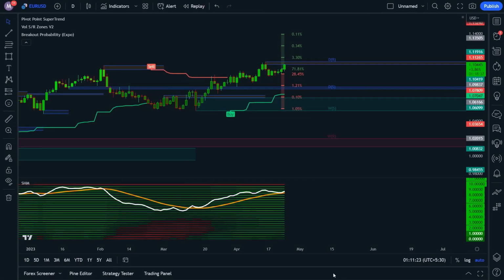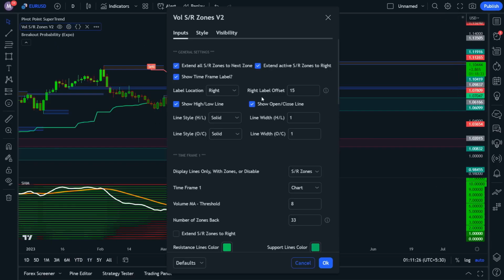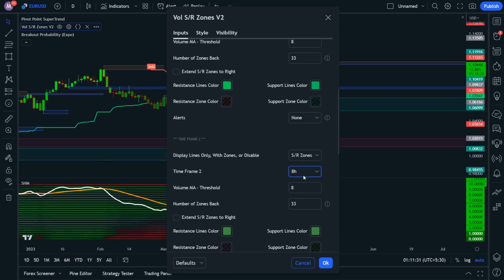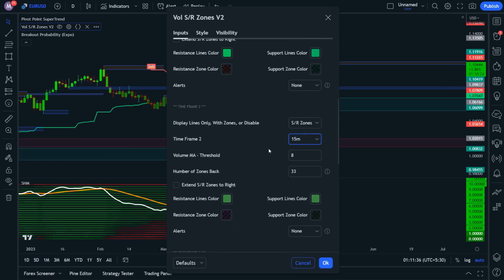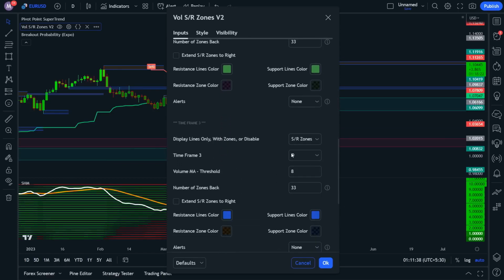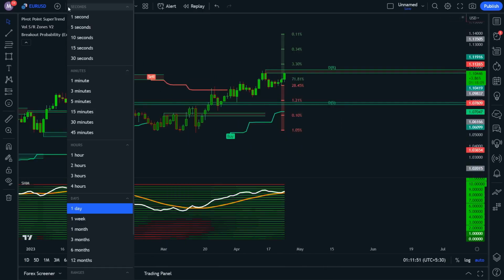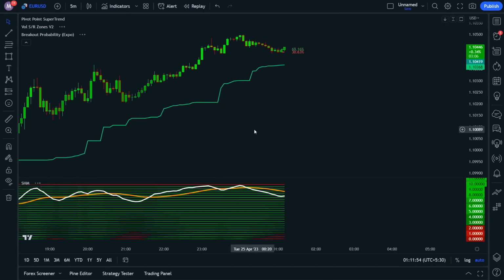By now, you might have noticed that this indicator is best suited for larger time frames. However, you can also use it on smaller time frames like 5 or 15 minutes. To do so, you need to make some adjustments in the indicator settings. For the second time frame, we will double the time frame we are currently using. For instance, if we are trading on a 5-minute chart, we will use the 15-minute chart as our second time frame. For the third time frame, we will use the 30-minute chart. And for the fourth time frame, we will use the 1-hour chart. These settings will allow us to trade on lower time frames while still using the indicator.